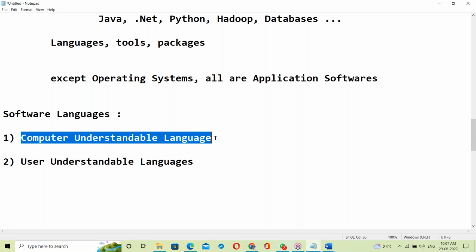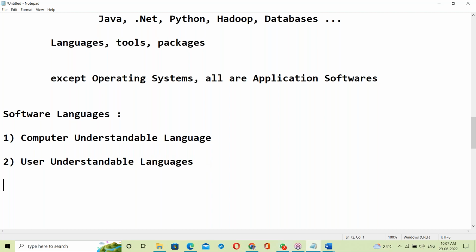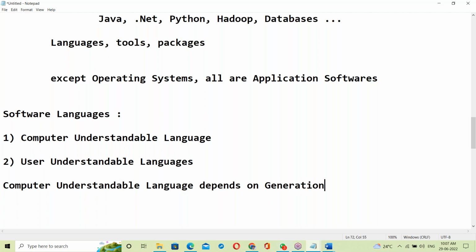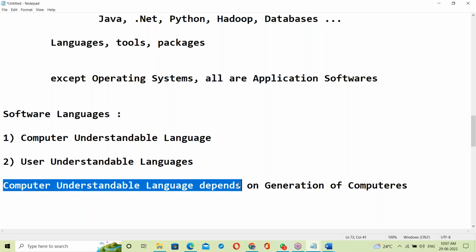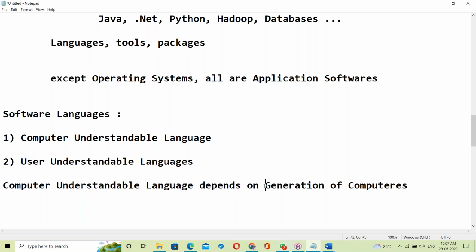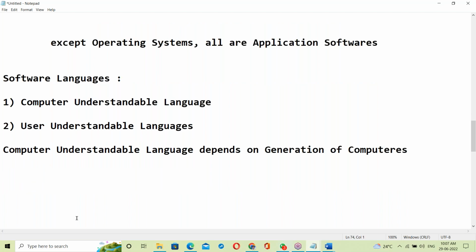So what is computer understandable language? Computer understandable language depends on the generation of computers. One more question for you guys.